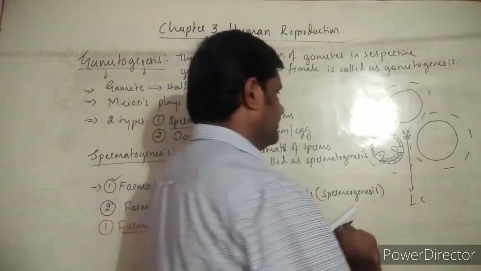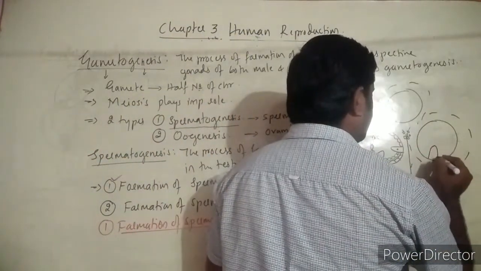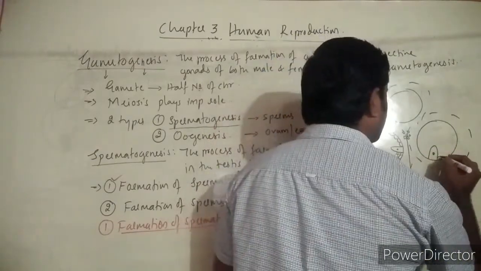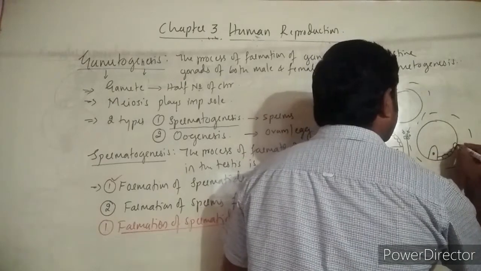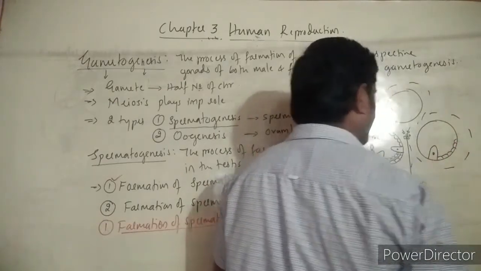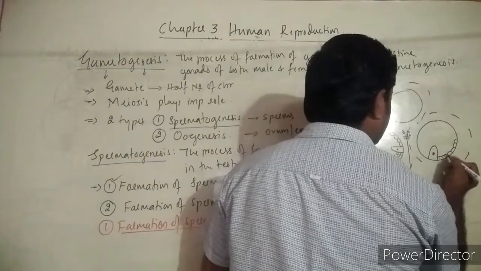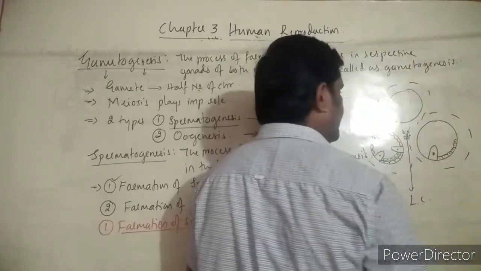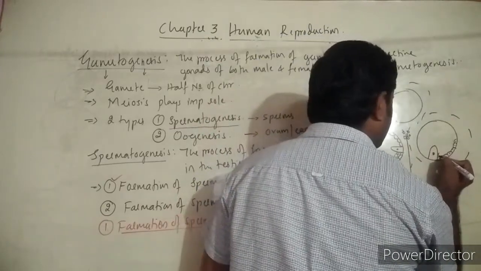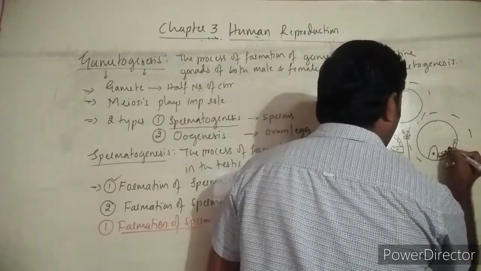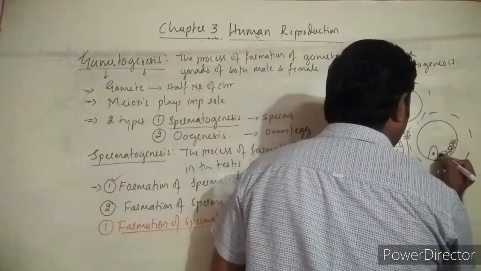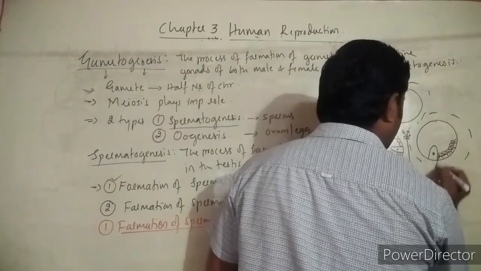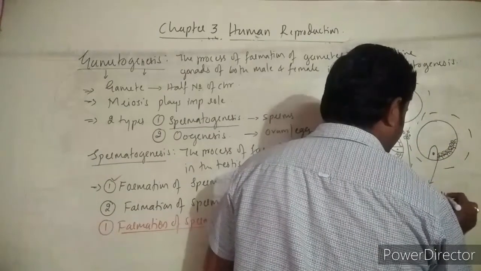So you may understand the same thing here: a long Sertoli cell is there. Along with that, there are some cuboidal cells that make the lining, and these cuboidal cells are germinal epithelial cells, and these germinal epithelial cells produce some specialized cells, and those are nothing but spermatogonial cells.